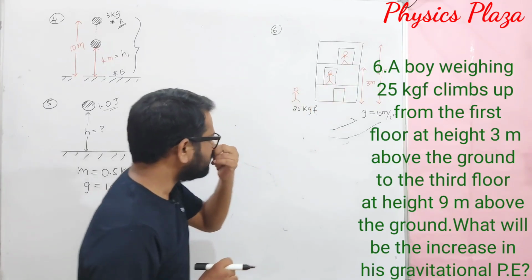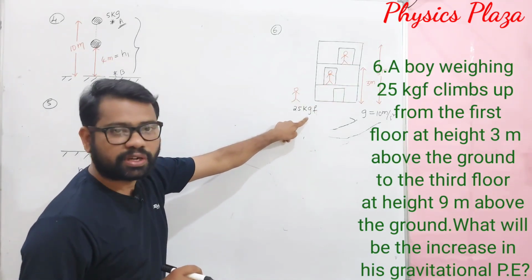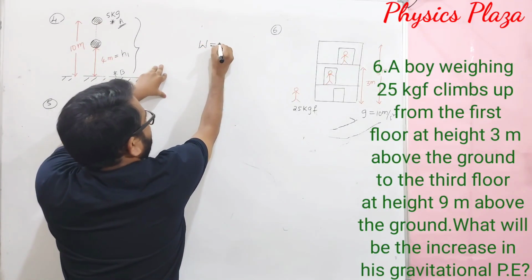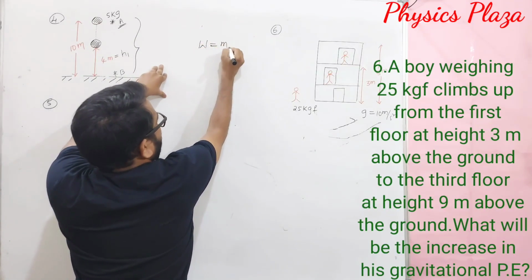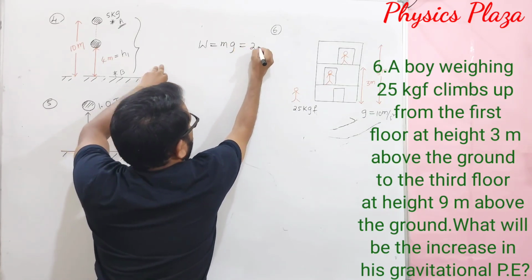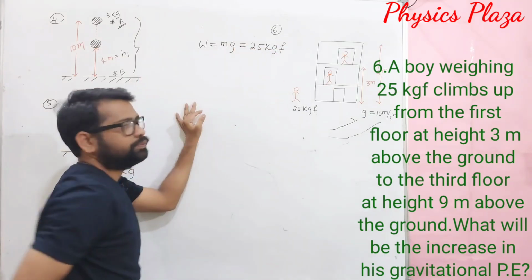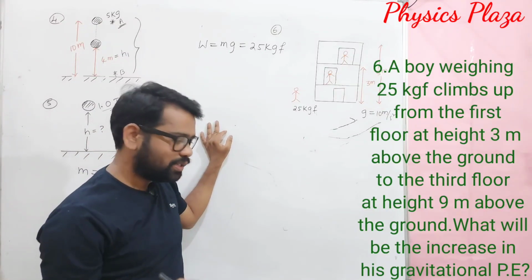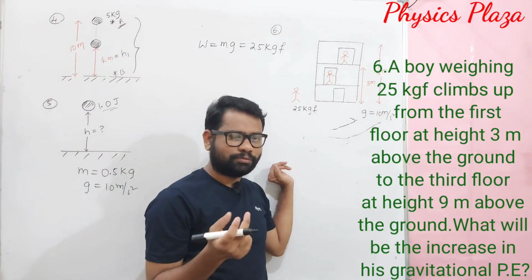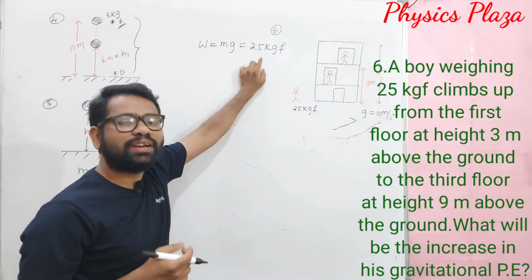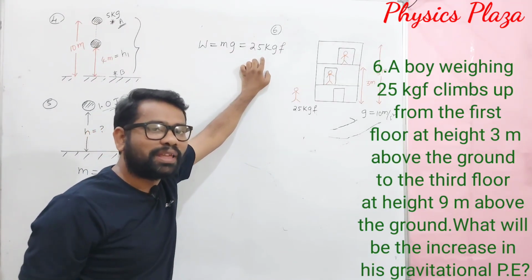25 kgf is given, children. So as usual here W, that is mg, is given as 25 kgf. Children, KGF, it's not a movie name, right? KGF chapter 1, chapter 2. It's a really awesome movie. Okay, fine. But in the exam don't write about KGF.